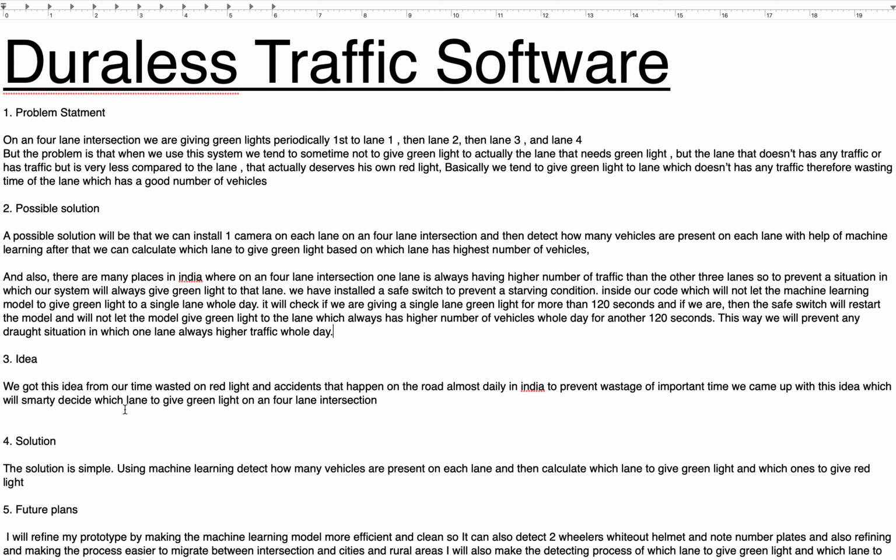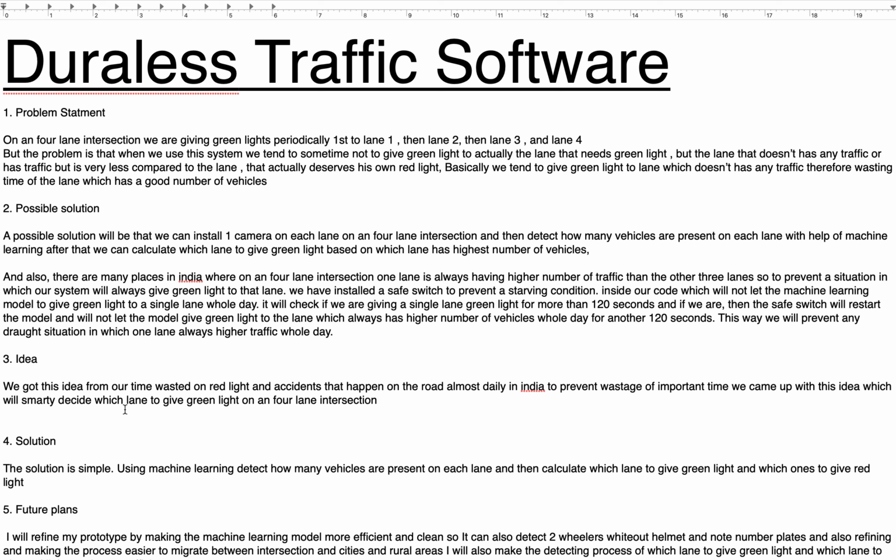If we talk about future plans, we will refine the prototype by making the machine learning model more efficient and clean, so it can also detect two-wheelers without helmets and note number plates, and also make the process easier to migrate between intersections, because sometimes intersections are not of 4 lanes but of 3 lanes. There are 3 lane intersections in rural areas and cities.